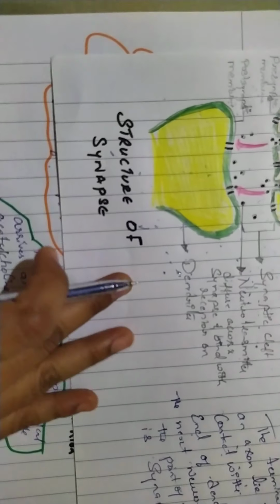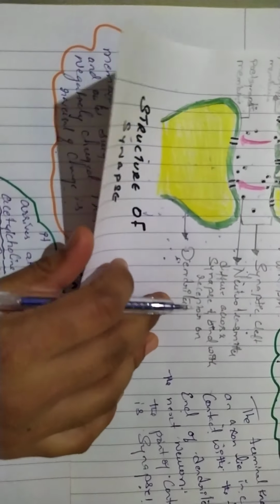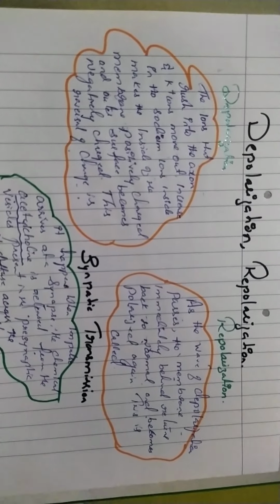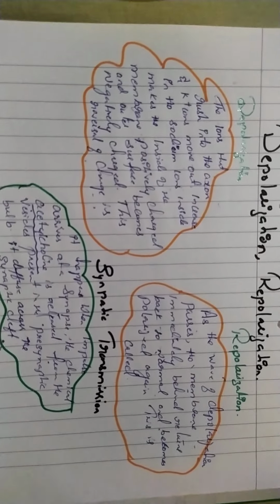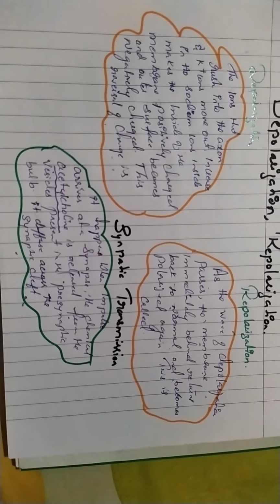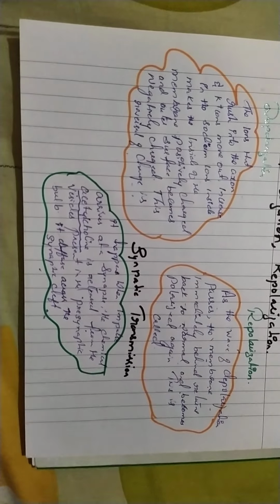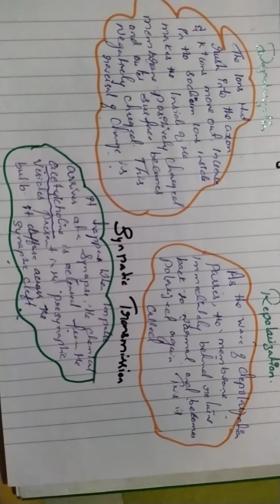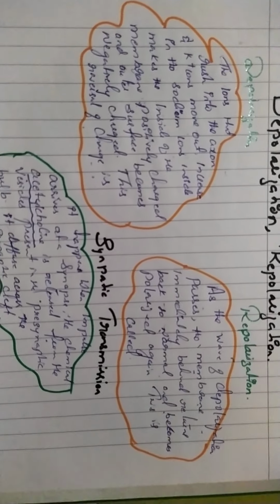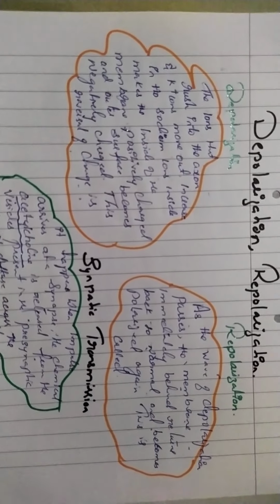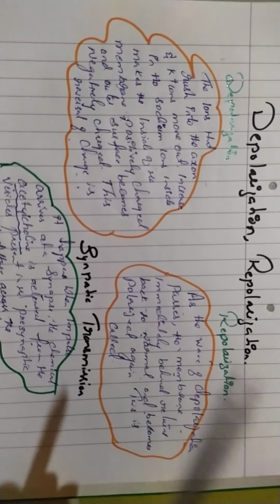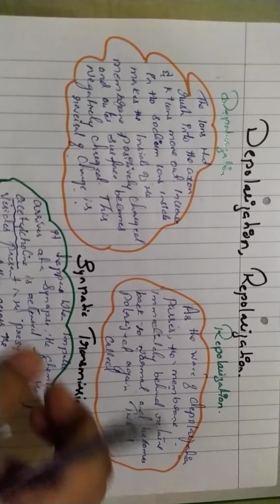So this is what happens at the synaptic cleft, where we studied how the nerve impulse transmits messages, how communication takes place from one neuron to another, from where the signal is passed to the brain and the spinal cord.